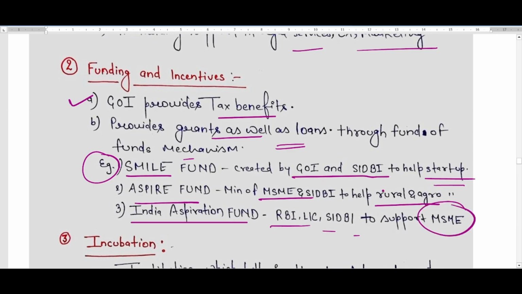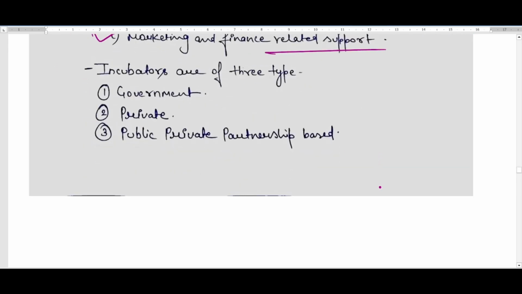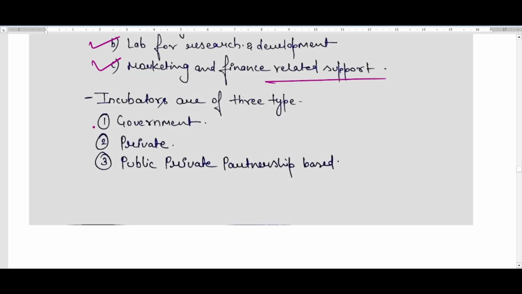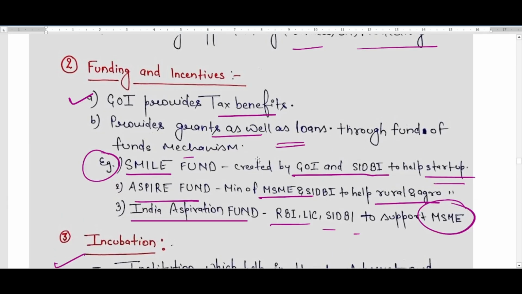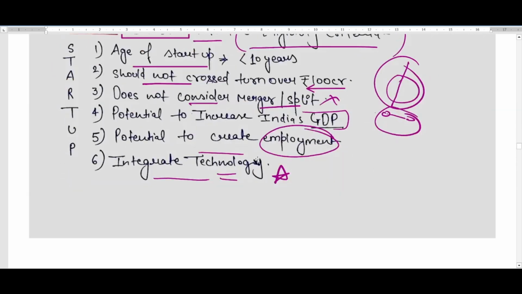support MSME. And the third support that the government provides is incubation. Incubators are the institutions which help in the development and growth of startups. What they provide first of all: training, labs for research and development, and marketing and finance related support. These are the things that are provided by incubators. And incubators are of 3 types: government, private, and PPP based, that is public private partnership based. So these are the 3 support systems that are being provided by the government under this Startup India program.